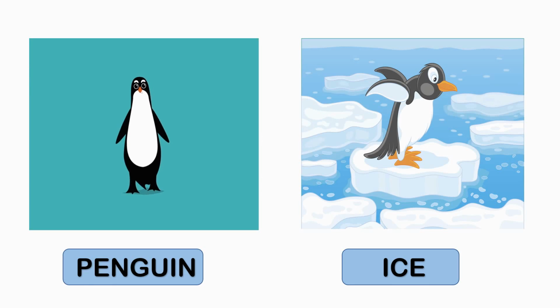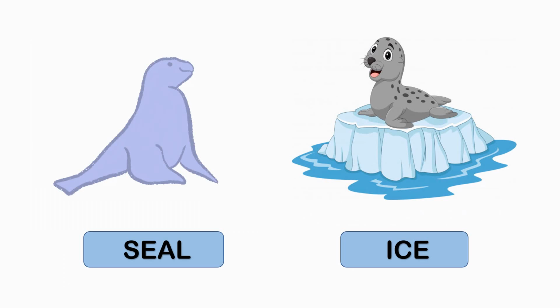Children, now let's talk about a penguin. Penguin is a bird, but it doesn't have wings. It has flippers, and penguin lives on the ice land. Children, you know that all seals have feet shaped like fins, and a seal lives on the ice land.